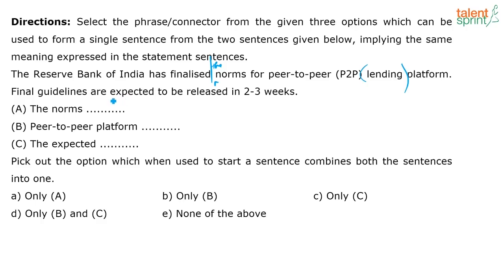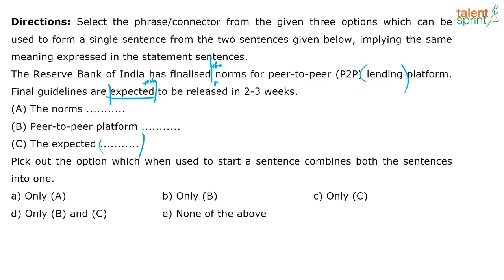And they've taken the word expected and put it as option C. The expected what? I cannot link that to anything, right? Because here it's used as a verb and here it's used as an adjective, which means I need a noun. What can I link expected to? It just doesn't make sense.